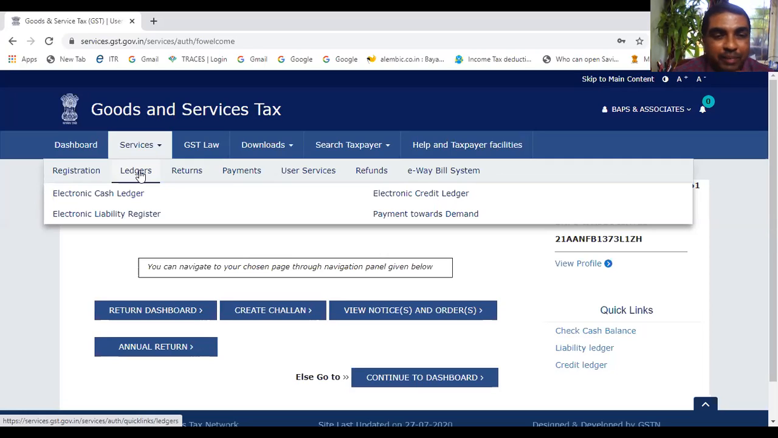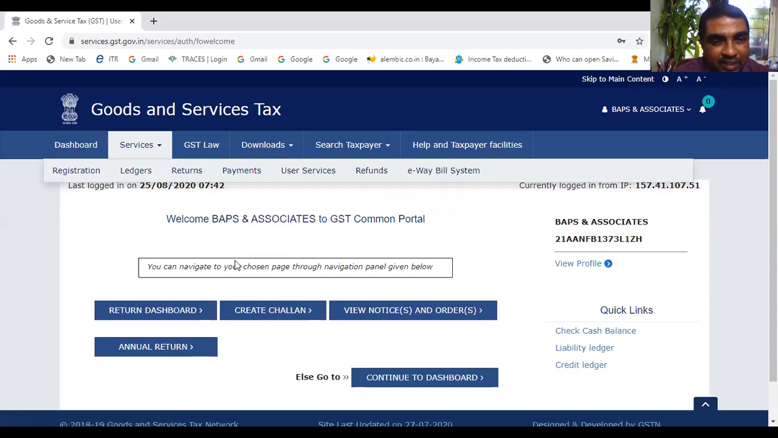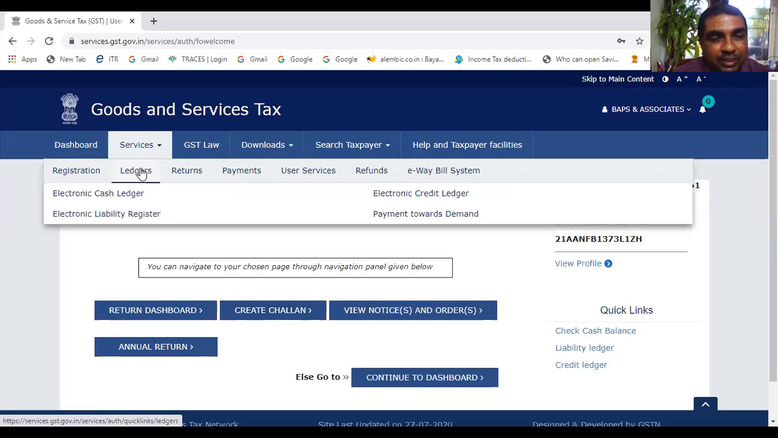So if I'll be making some payments, how will be making payments? You see below that there is a link, create challan. I can create a challan. Some other day I will show you how to make payment. Okay, practically I will show you how to do it. But once payment is made, maybe immediately or maybe after some time, maybe 1 or 2 days, that will be reflected in electronic cash ledger.